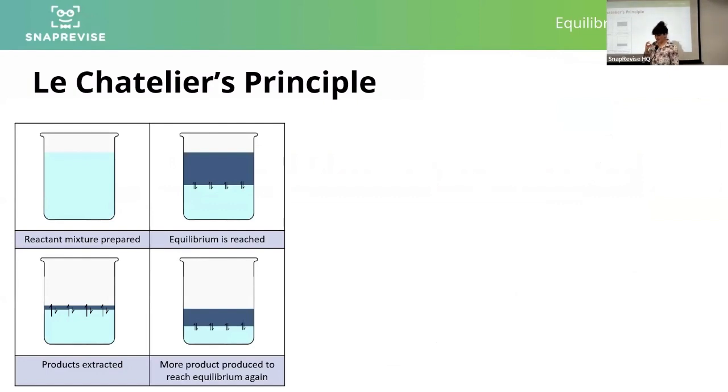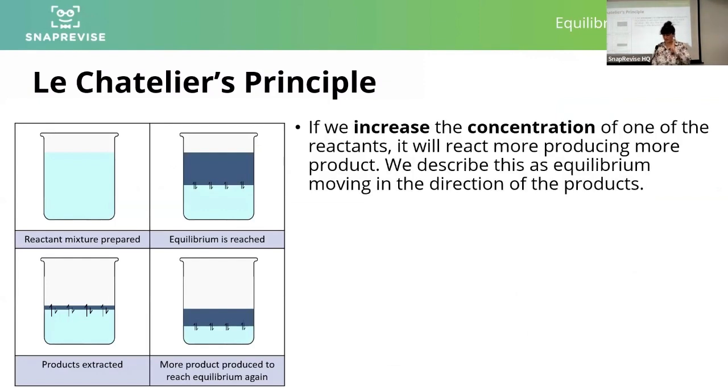Let's think about it visually then. If you are a visual person, you might enjoy this diagram. I quite like it. We're going to come back to it though. We're going to think about what's happening first, and then come back to this diagram. So let's say we've got a reaction in our laboratory and we increase the concentration of one of the reactants. If it's in a dynamic equilibrium, that reactant is going to react more, producing more products. We describe this as the equilibrium moving in the direction of the products because we've had more of the forwards reaction happening.